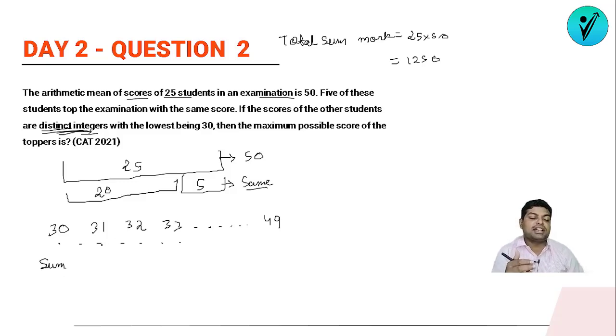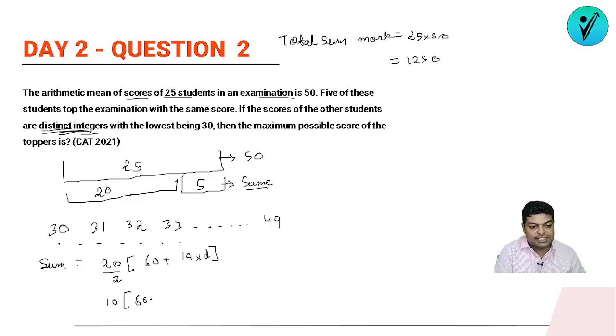Either you can use the concept of n natural numbers, or you can use the concept of an arithmetic progression. So what will be the sum of it? As it's an arithmetic progression, the sum will be what? There are 20 terms, so the sum will be 20 upon 2 into 2a, which is 60, plus n minus 1, where n is 20, so it will be 19 into d. Solving it, I'll have 10 into 60 plus d is 1, so it is 19. So 60 plus 19 is 79, so it will be 790.